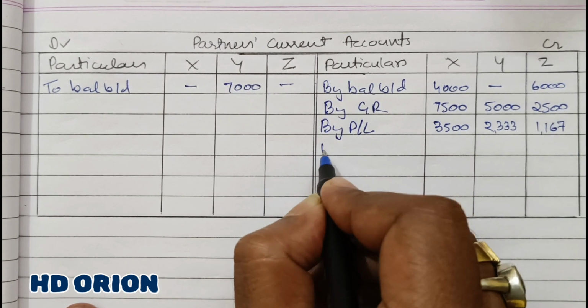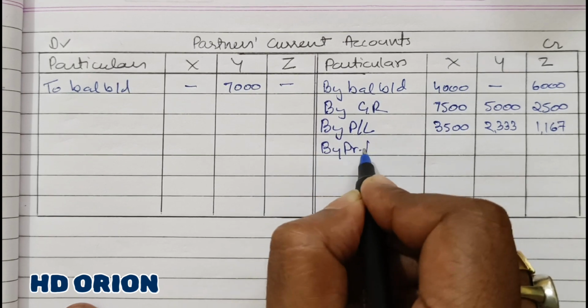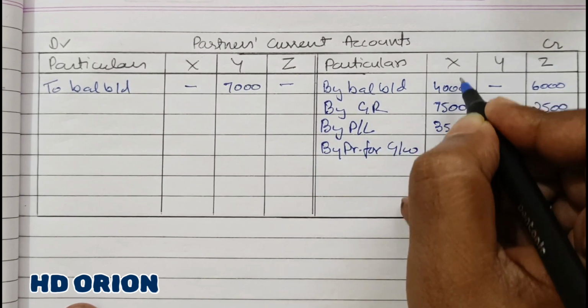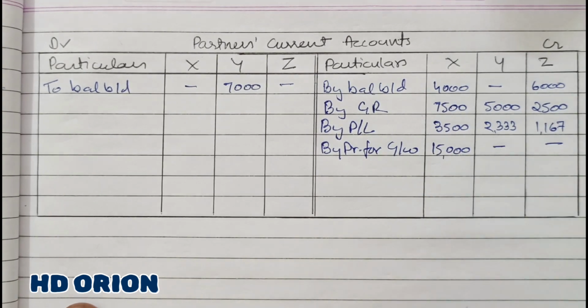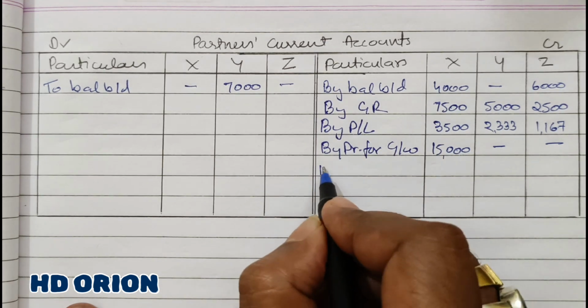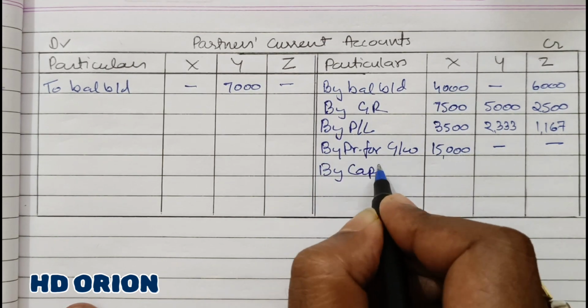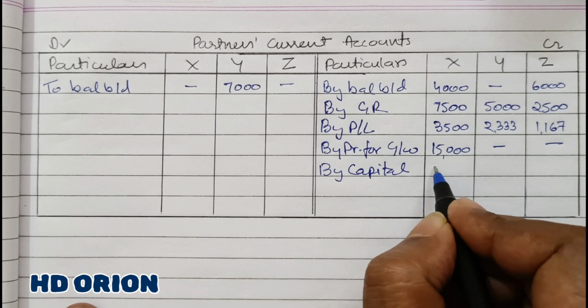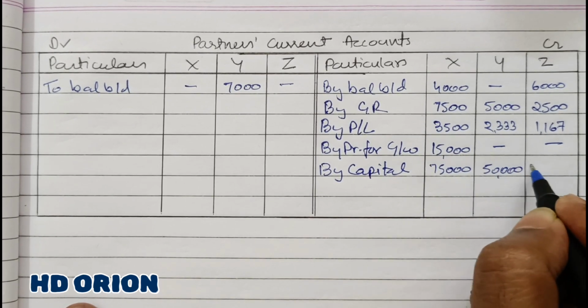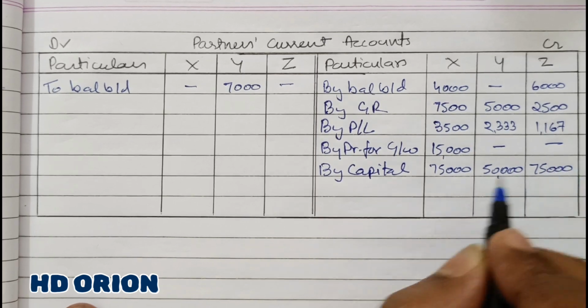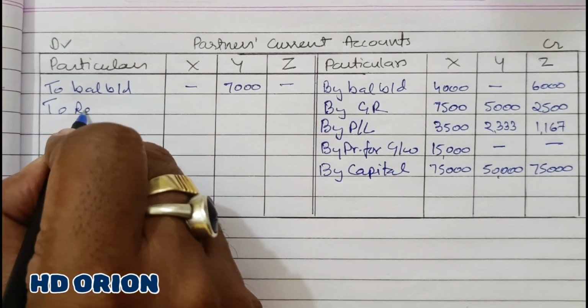And premium for goodwill, X is the sacrificer, so entire premium brought by partner W will be given to X. We are not preparing current account for new partner W because no transaction is related to W. And transfer from capital account, it is 75,000, 50,000 and 75,000. That's it. Revaluation loss is there.